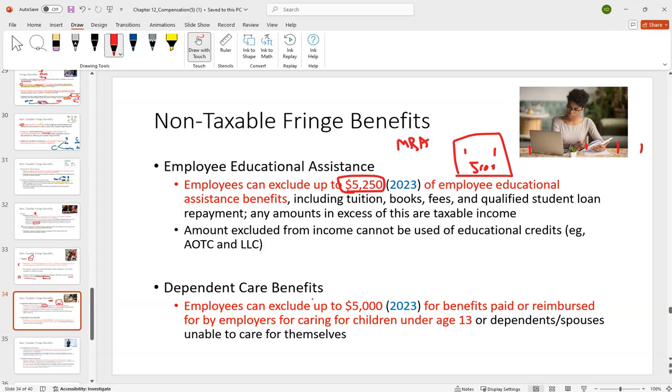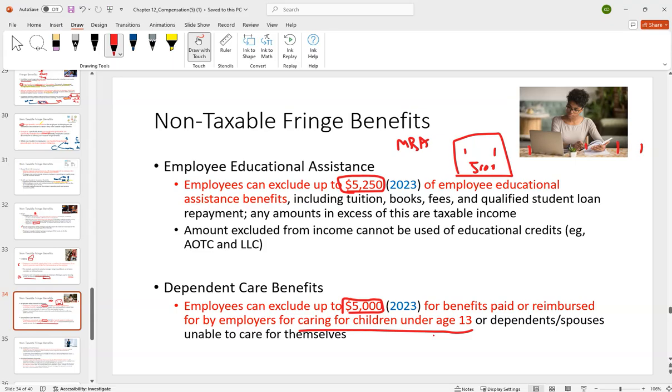Other one here, dependent care benefits. Up to $5,000 a year, paid or reimbursed by the employer, caring for children under the age of 13. So, hey, daycare, stuff like that. One of the things to be aware of here is that just because we talk about these does not mean that the employer actually is going to offer these.